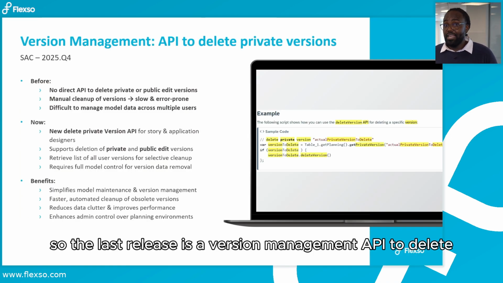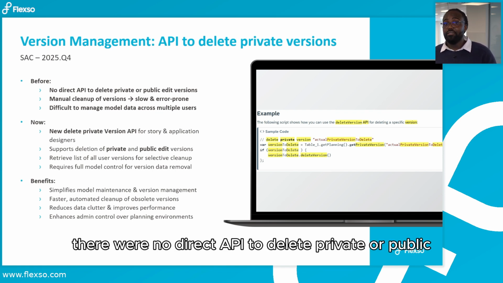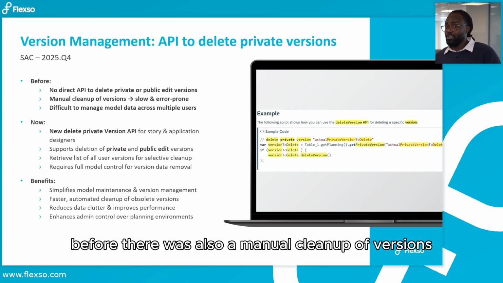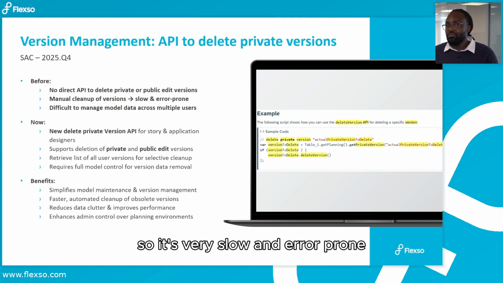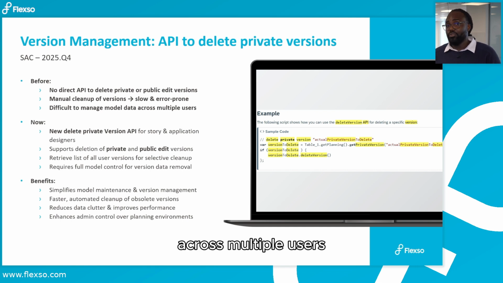So the last release is a version management API to delete private versions. Before, there was no direct API to delete private or public edit versions. There was also a manual cleanup of versions, so it was very slow and error prone. And it was also difficult to manage model data across multiple users.